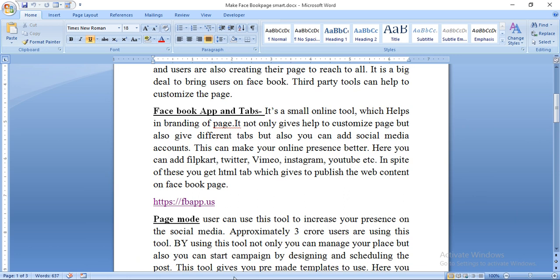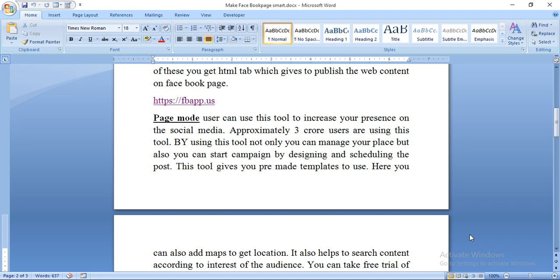Then Page Mode. Users can use this tool to increase their presence on social media. Approximately 3 crore users are using these tools. By using this tool, not only can you manage your page, but you can also start a campaign by designing and scheduling your posts. Post means whatever information you make, like video, song, text material, you can send it to the Facebook page, and there it will display, so it becomes a post.